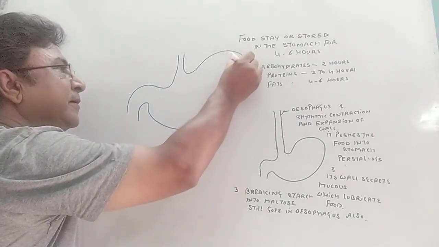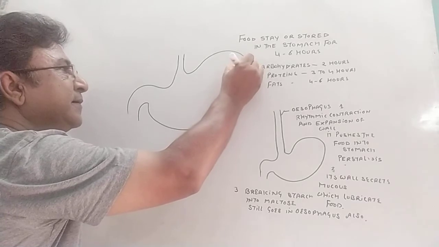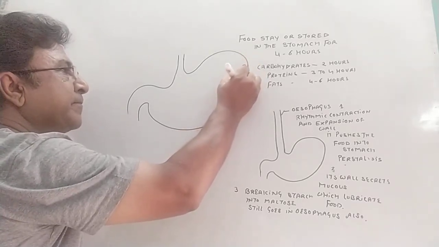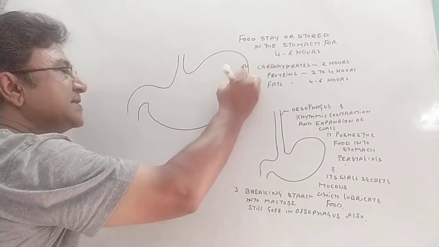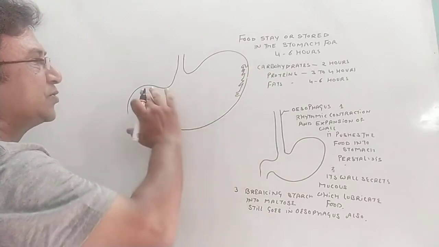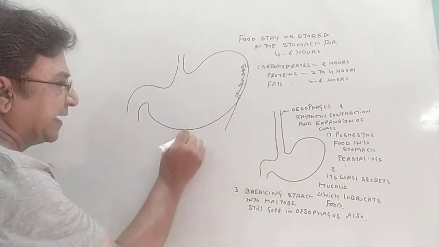Now, the stomach has tubular glands present over here. These glands, I'm making just on one side, but they are present all through the stomach. These are called gastric glands.